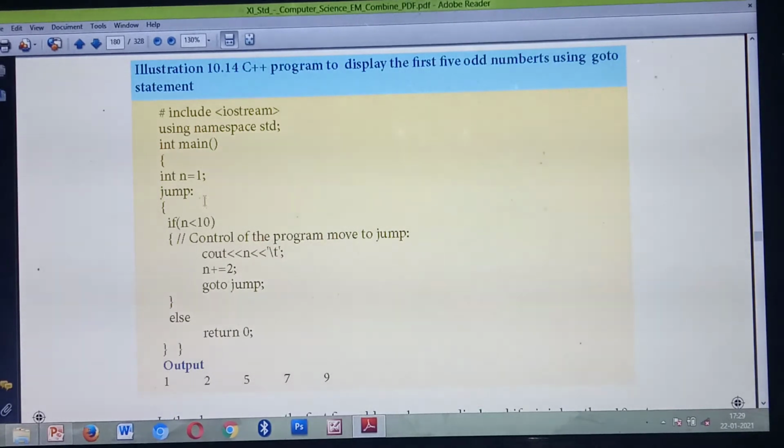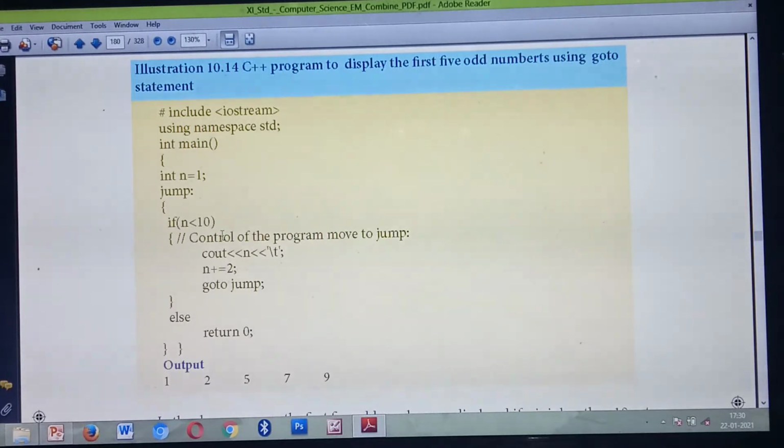Next, which statement are they asking? The goto statement. Here the keyword used is jump. Then inside that you are giving a condition. What's the condition? If n less than 10, the value of n needs to be less than 10.